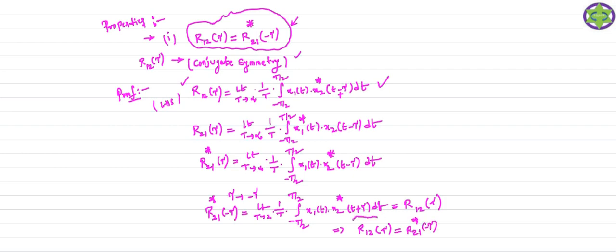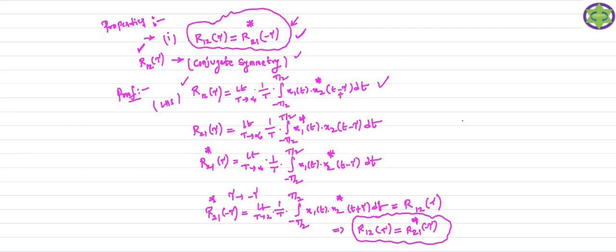Whenever it happens like this, the cross correlation function of your power signal exhibits the conjugate symmetry property. Conjugate symmetry means it satisfies this relation, that is R12 of tau equal to R21 conjugate of minus tau. So that is the first property of the cross correlation function of the power signal.